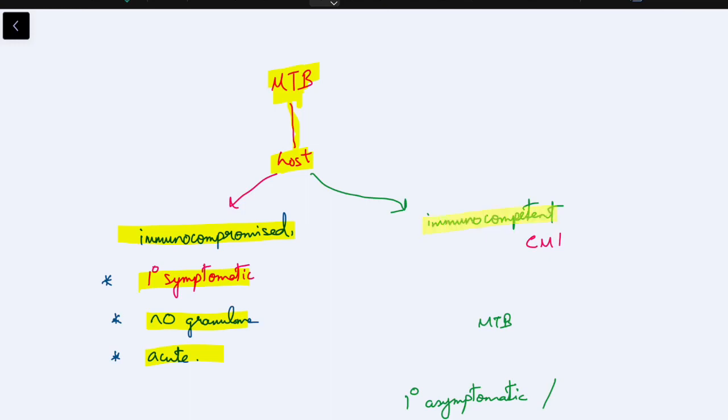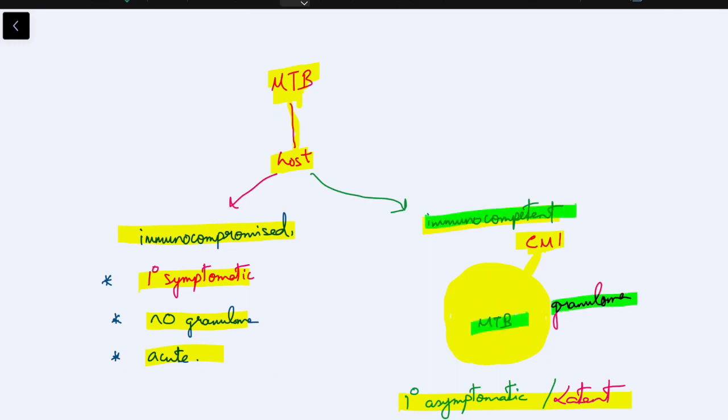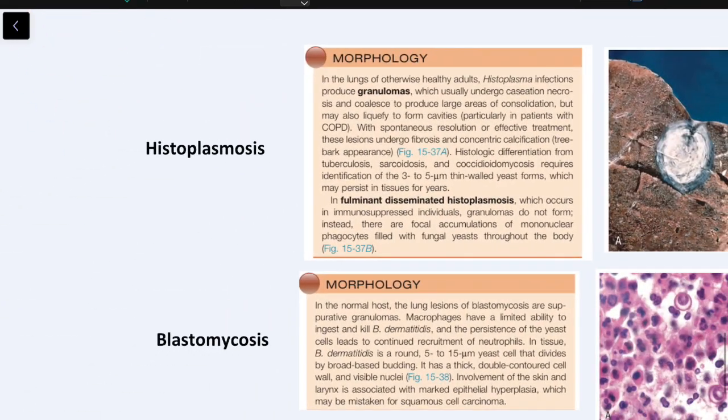While in case of an immunocompetent patient, the cell-mediated immunity is responsible for the granuloma formation. This seals off the mycobacterium and prevents it from further multiplication. So this condition is the primary asymptomatic TB, which is popularly known as the latent TB infection. So this granuloma formation for a pathogen in an immunocompetent patient is what we call as the chronic pneumonia. So the Mycobacterium tuberculosis is dealt in chapter 8, which is infectious diseases. You can refer there. Here we will discuss some fungal organisms responsible for chronic pneumonia.